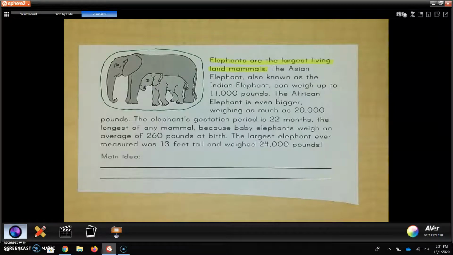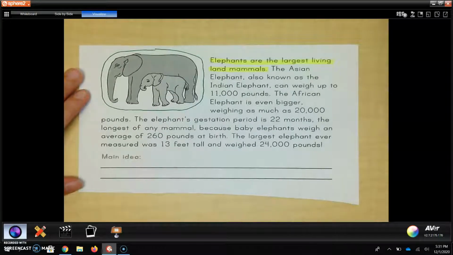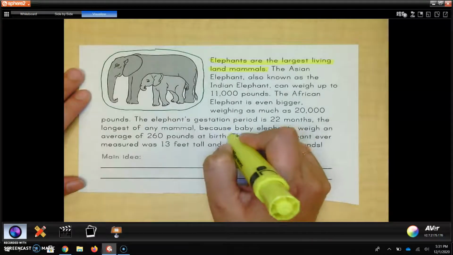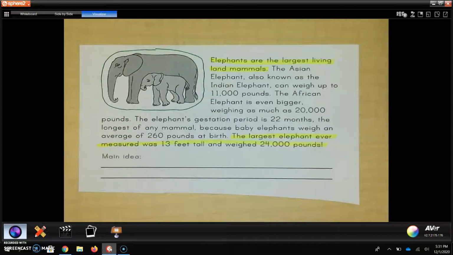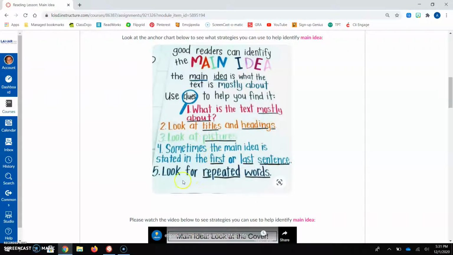Now I'm going to look at my last sentence. It says the largest elephant ever measured was 13 feet tall and weighed 24,000 pounds. That, once again, talks a little bit about how much it weighs and how large they were. So that was pretty helpful. Now let's go back and look for repeated words. This is actually one of my favorite clues to use, because when you hear words repeated over and over, that's the author trying to get one point across to you.